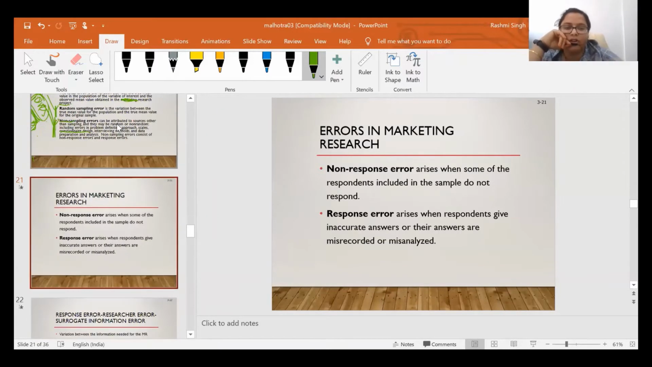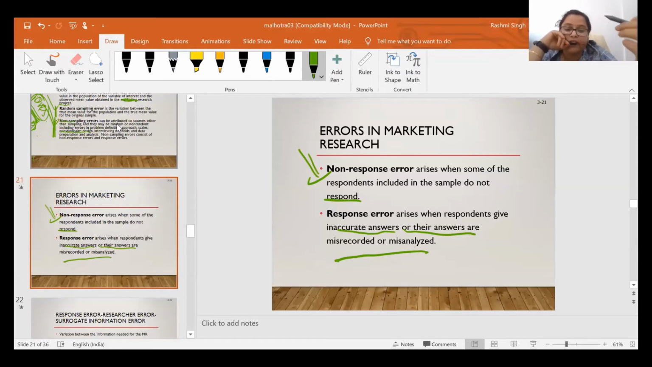So what is this non-response error? Non-response error arises when some of the respondents included in the sample do not respond. So is it clear? Second is response error. It arises when the respondents give inaccurate answers or their answers are misrecorded or misanalyzed. It means when a respondent doesn't respond to your questions, then it is called the non-response error.